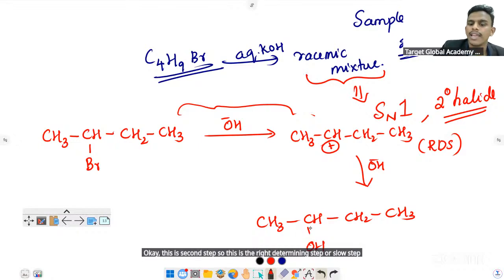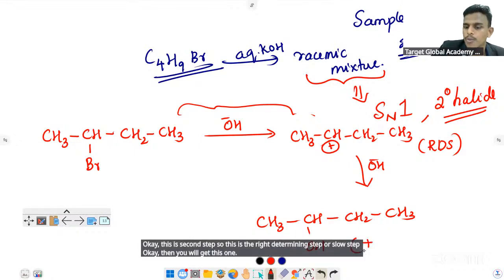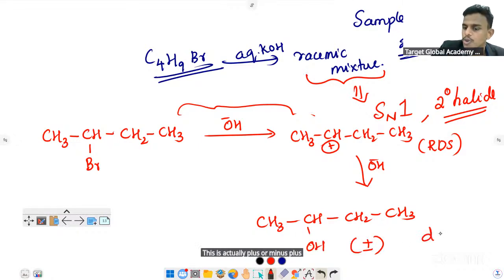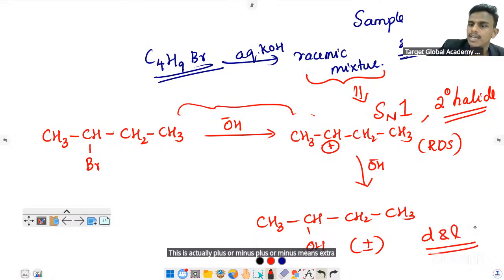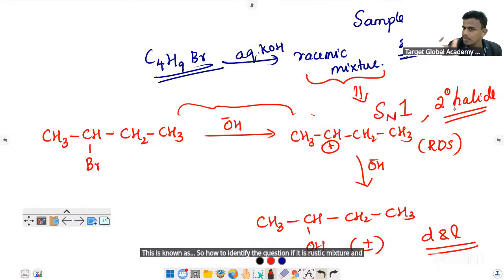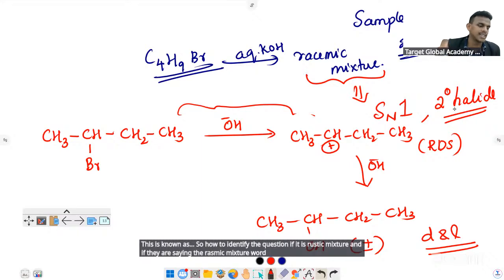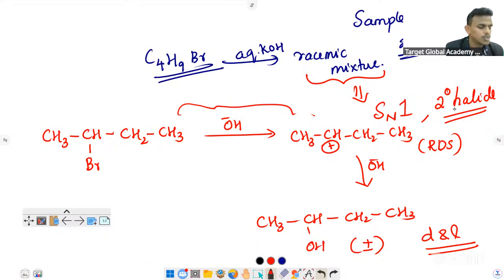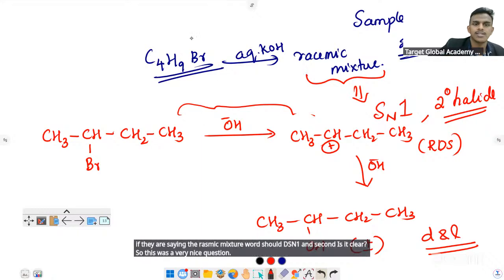Then you will get this one, which is plus or minus, meaning dextro and levo. So how to identify the question? If they are saying the word racemic mixture, it should be SN1 and a secondary halide. Is it clear? This was a very nice question asked in the CBSE sample paper.